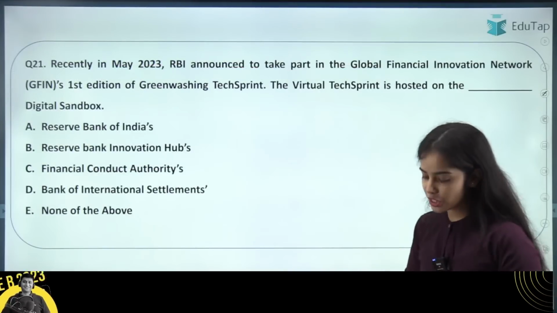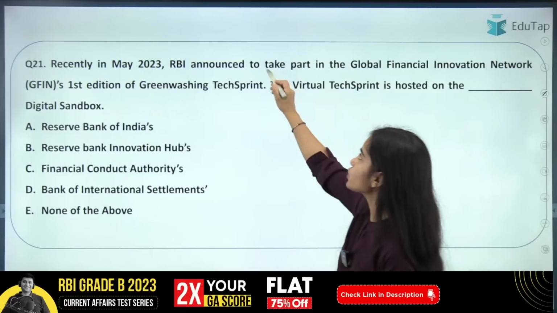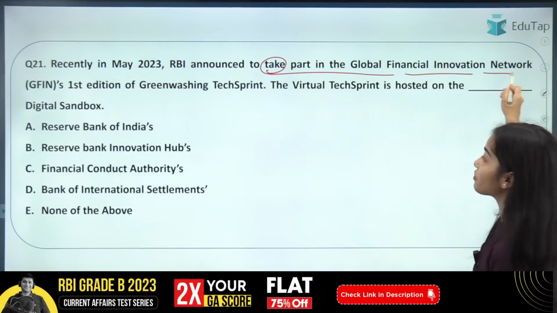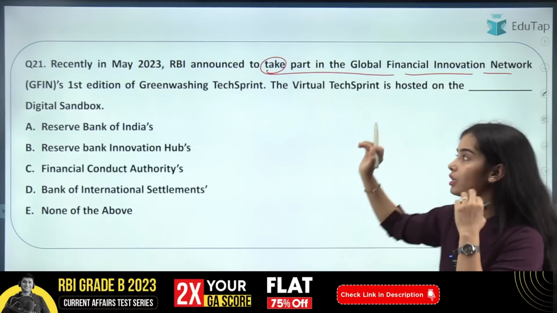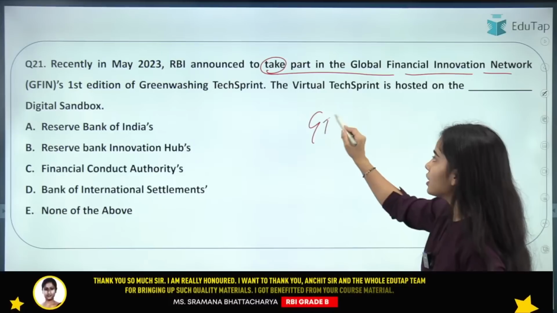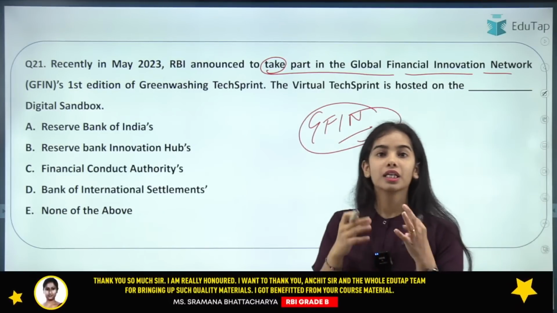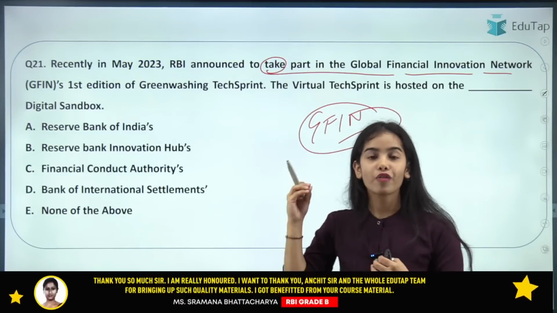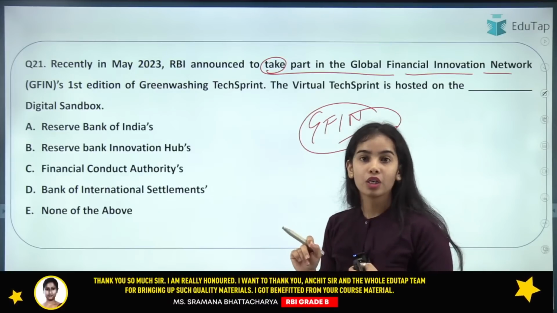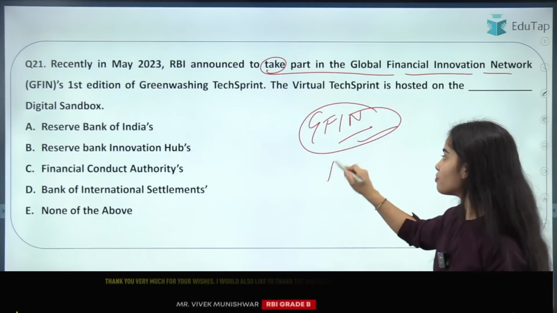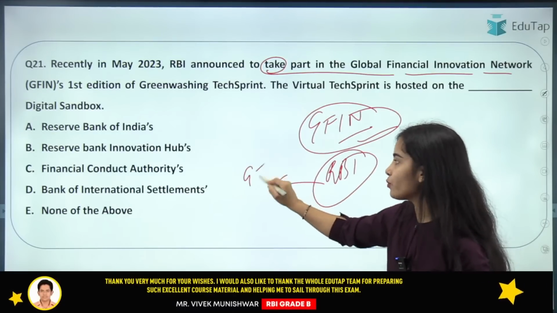Now coming to the next question. Recently, in May 2023, RBI announced it would take part in the Global Financial Innovation Network's first edition of the greenwashing tech sprint. So the GFIN, that is the Global Financial Innovation Network, has conducted the greenwashing tech sprint. The virtual tech sprint is hosted on the digital sandbox. So you have to tell this: the Reserve Bank of India has joined this greenwashing tech sprint.